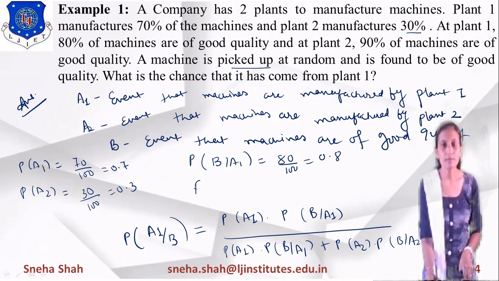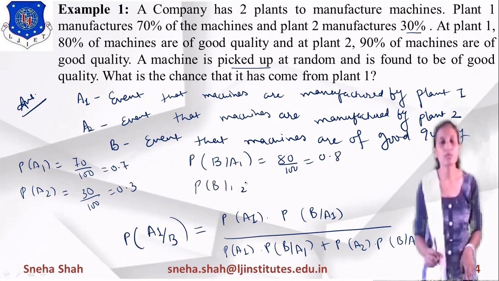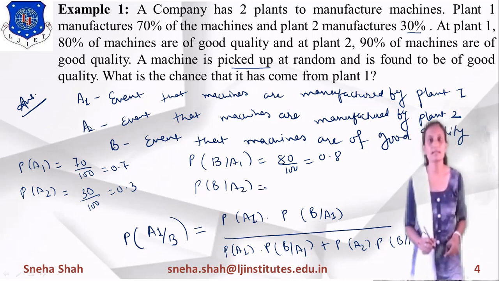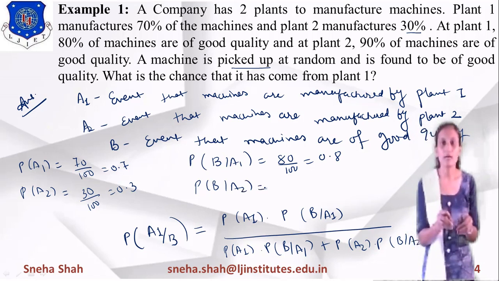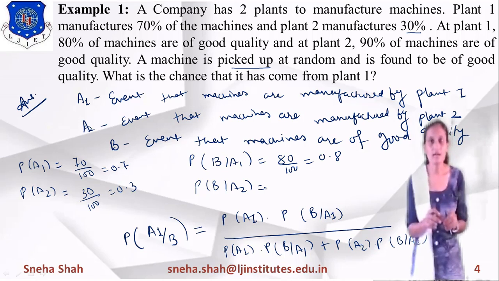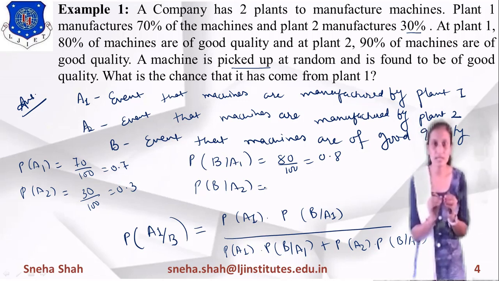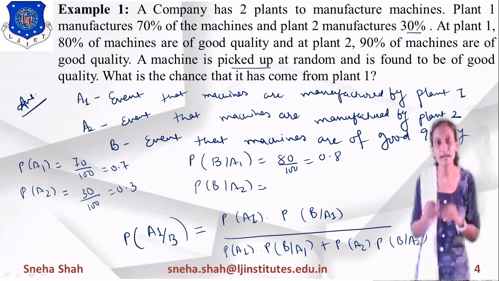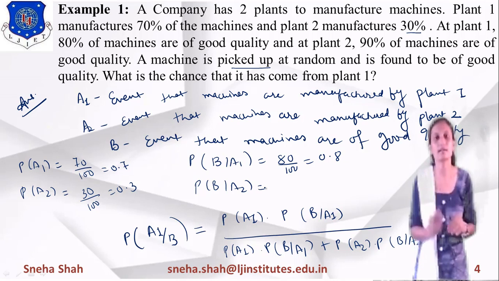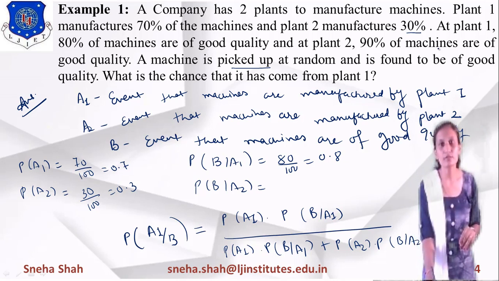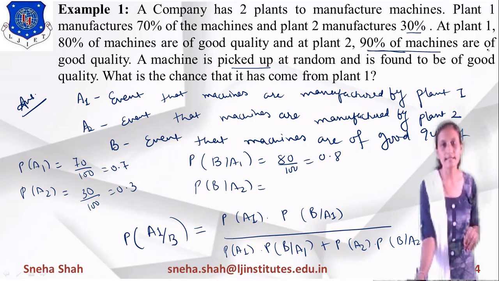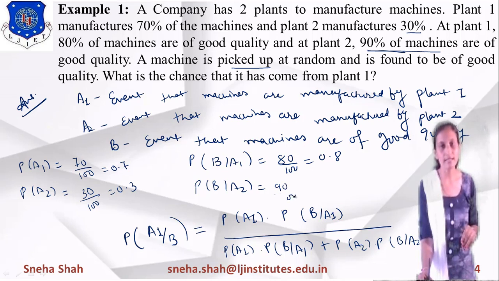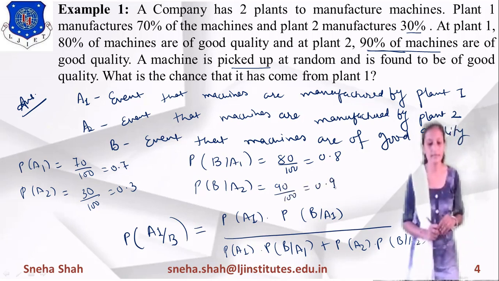Now if you find the probability of B given A2, what will be the probability for this? Probability of manufacturing machines of good quality when plant 2 is given to you. So plant 2 is given to you for this and 90% of machines are of good quality, right? So its probability is 90, so 90 divided by 100 means its value equals 0.9.